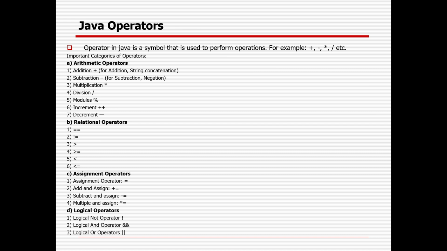Then the Java operators. Suppose you want to do some addition or subtraction with the arithmetic part, you can do it easily. 20 plus 30 equals 50, multiplication, division. In Java also there are a lot of operators available, arithmetic operators. An operator in Java is nothing but a symbol which is used to perform operations. It can be different operations: arithmetic, relational, assignment, and logical operators.